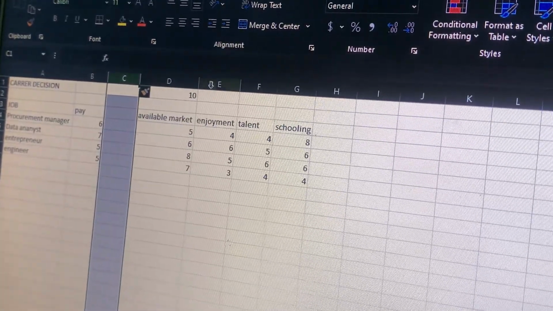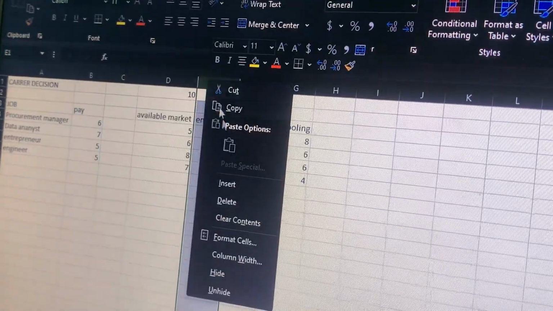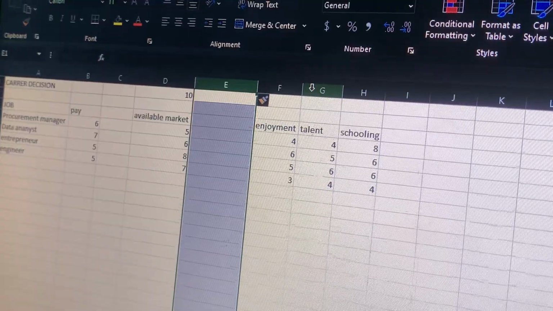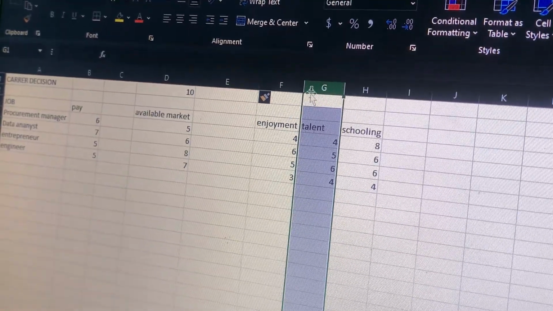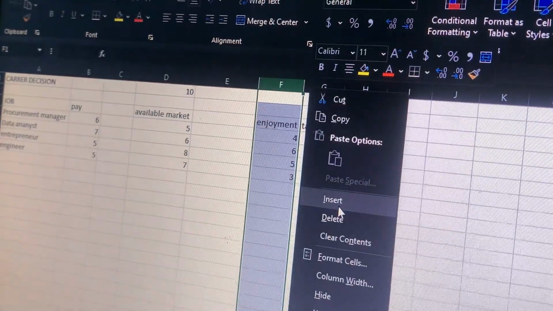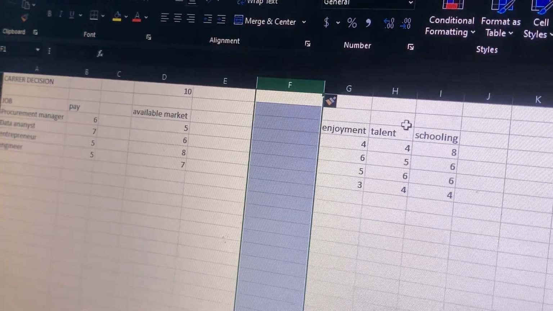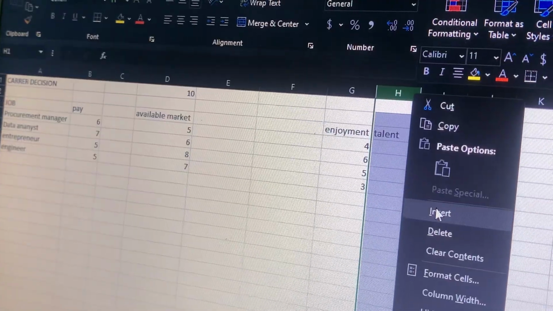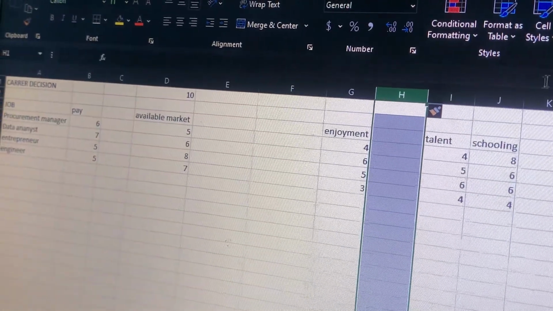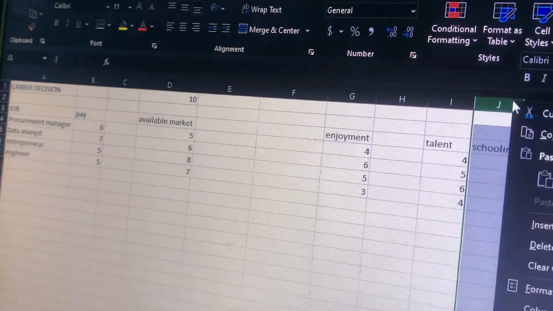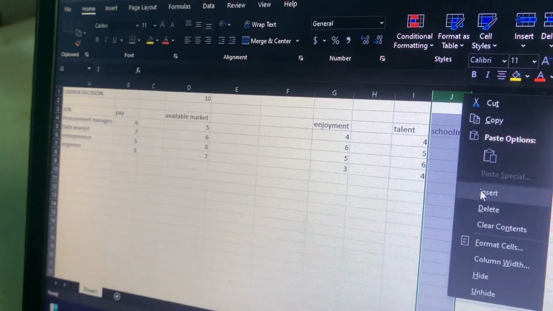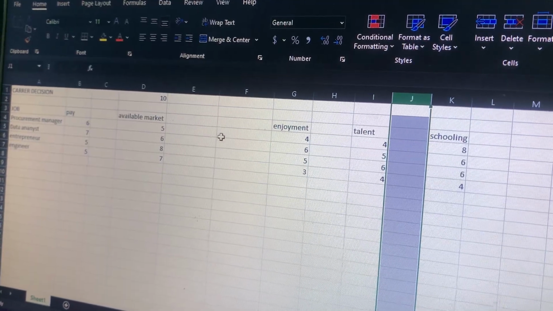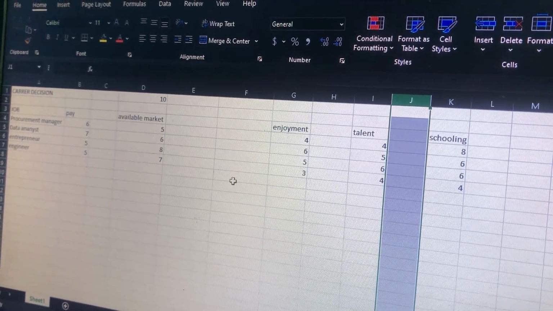We do the same thing to this one, and this one, and this one, and this one. Yes, so for all these factors, we have created a space for each factor.